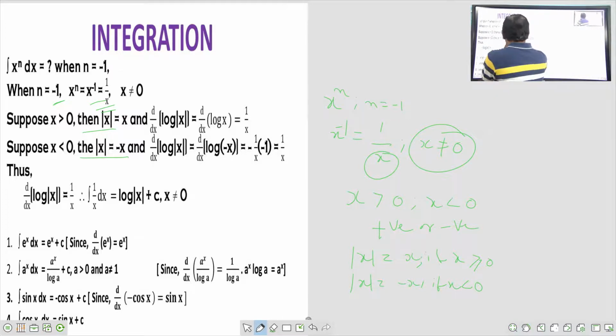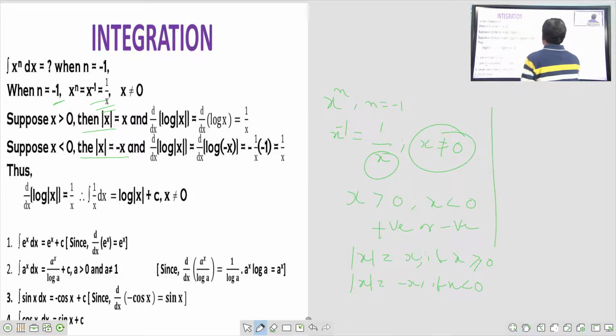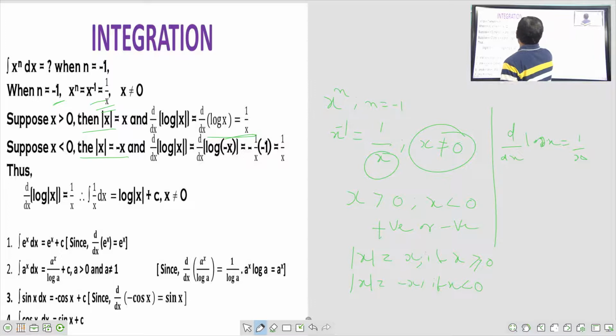Differentiation was studied in lower classes. What is the derivative of log x? It is 1 by x. d by dx of log x is equal to 1 by x. If we want to write it, differentiation of log x is equal to 1 by x dx. Therefore, d by dx of log x is equal to 1 by x.